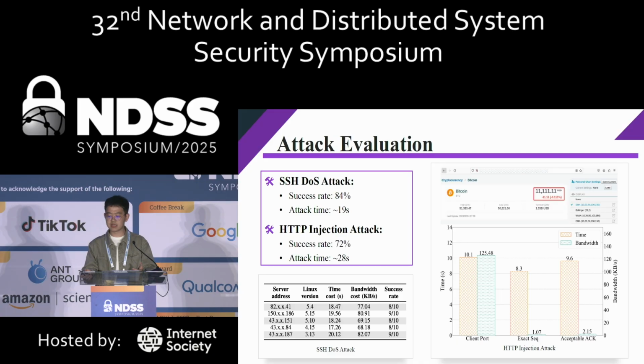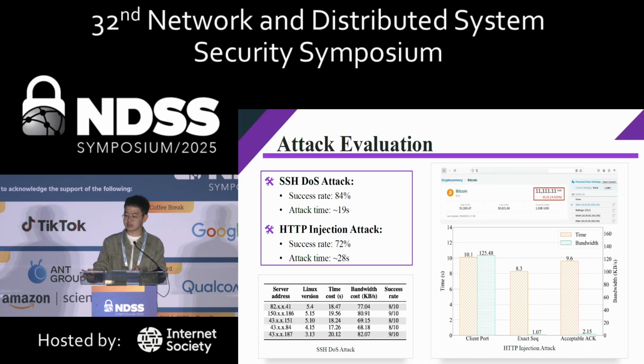The attacker can terminate the SSH connection in an attack time of nearly 19 seconds with an average success rate of 84%. After the attack, the SSH terminal would be stuck for a period. And then we carried out the HTTP injection attack. The attacker can inject some malicious data into the HTTP page in an attack time of nearly 28 seconds with an average success rate of 72%.